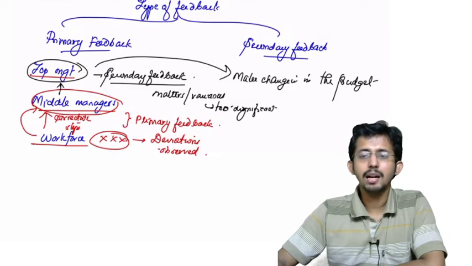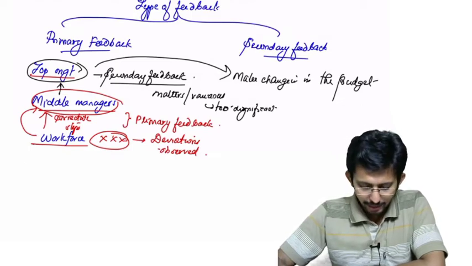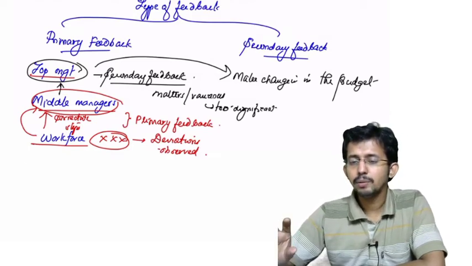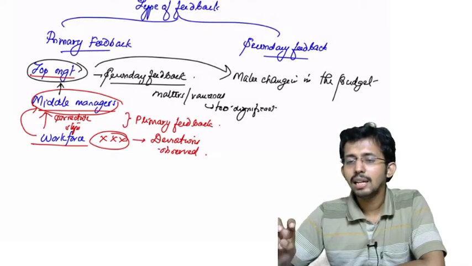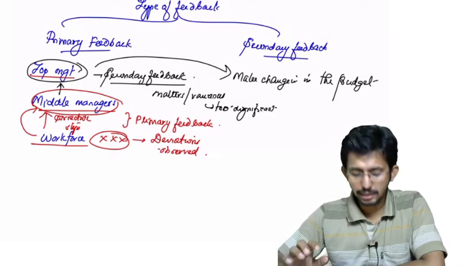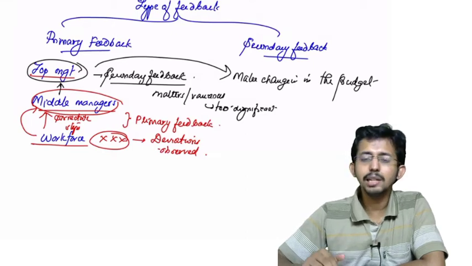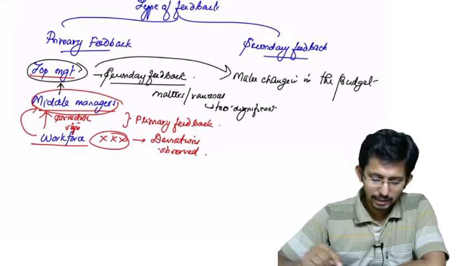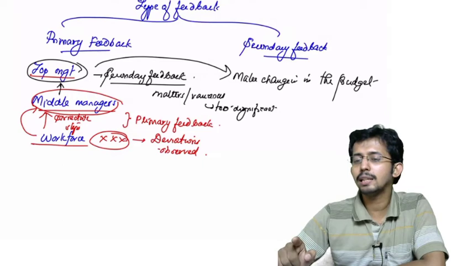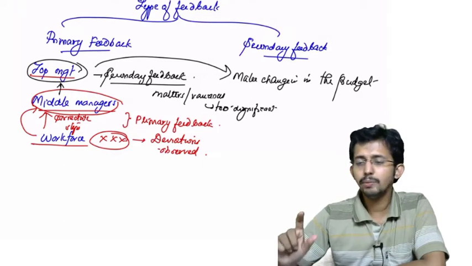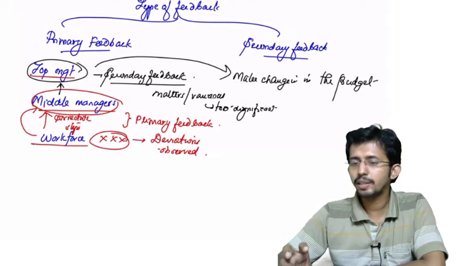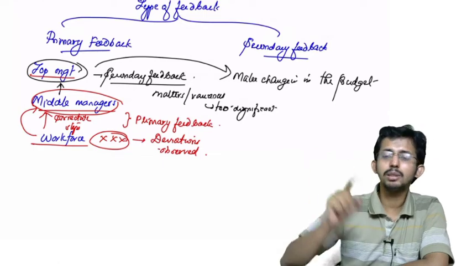Primary feedbacks are applicable only when the variations found are less significant and can be corrected by the middle managers. Whereas secondary feedbacks will come when the middle managers are unable to take necessary actions or the variances found are too significant, requiring the immediate attention of the top management.